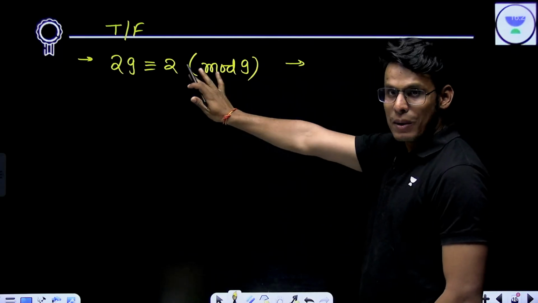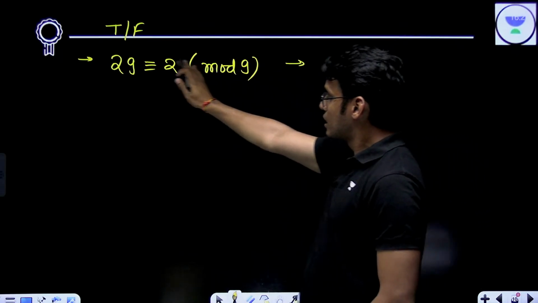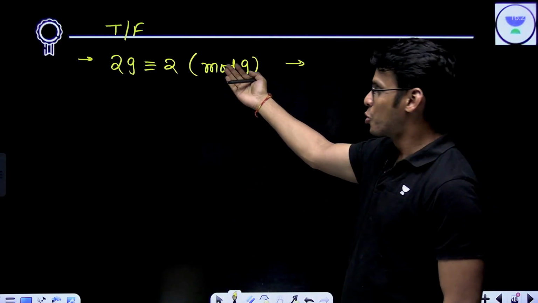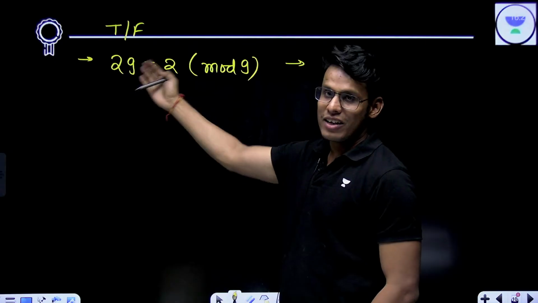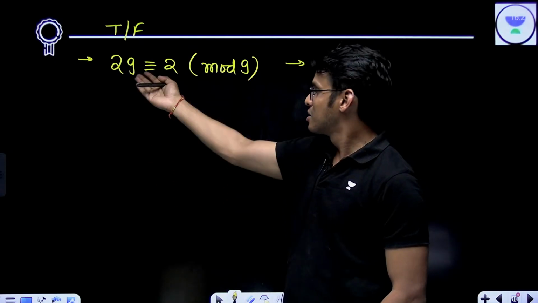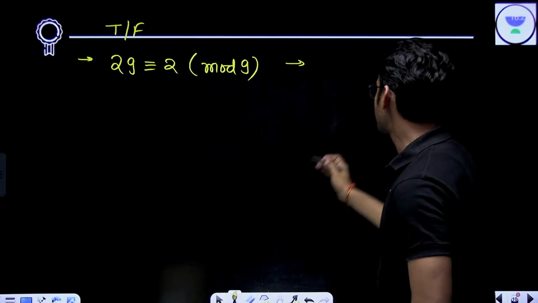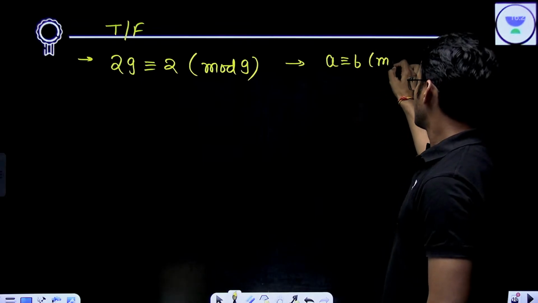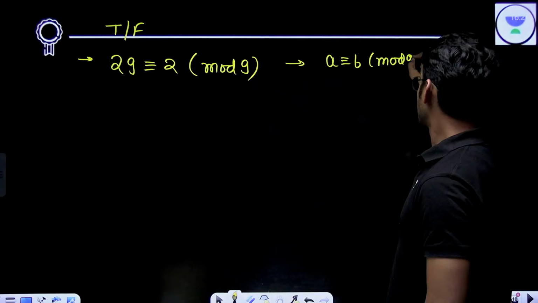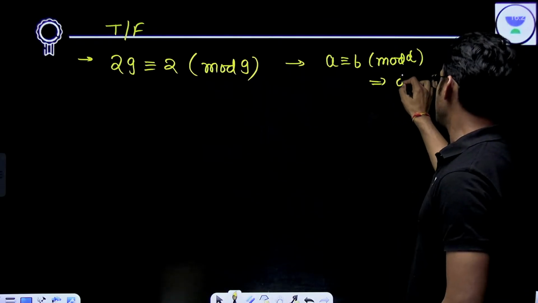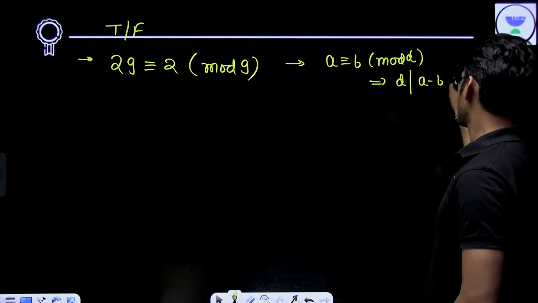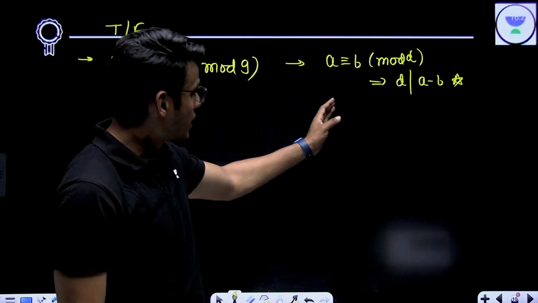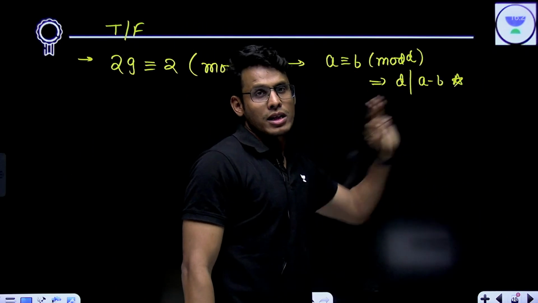And then we will write another important thing, a very simple hack to see if these two are leaving the same remainder. First of all, this is a very simple equation. You could have divided 29 by 9 and 2 is the remainder. So this is precisely the definition of congruence. But the hack is, if it is given, it implies D divides A minus B. This is a very important thing. If A is congruent to B mod D, then D divides A minus B.